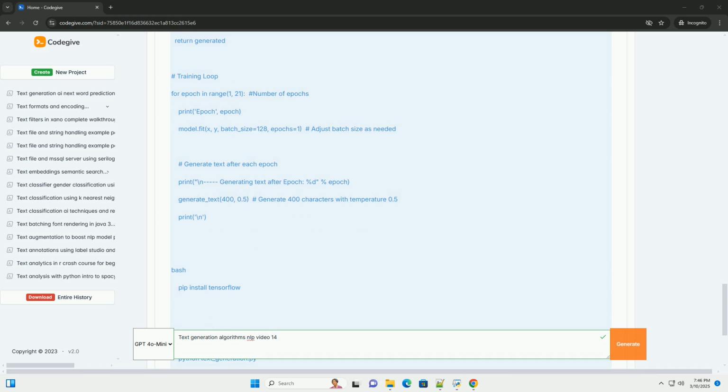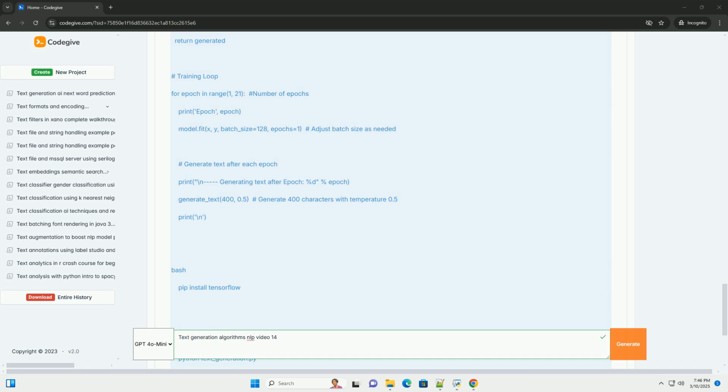Types of language models. N-gram language models. These models predict the next word based on the preceding N-1 words. Simple to implement but have limitations in capturing long-range dependencies. Neural language models. These models use neural networks, such as recurrent neural networks, RNNs, and transformers, to overcome the limitations of n-gram models and capture more complex relationships in the text. They are much more powerful.